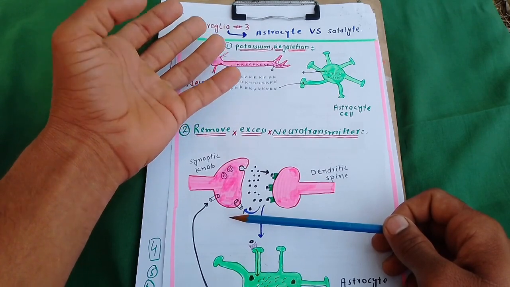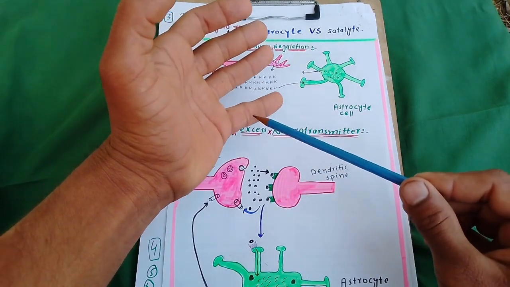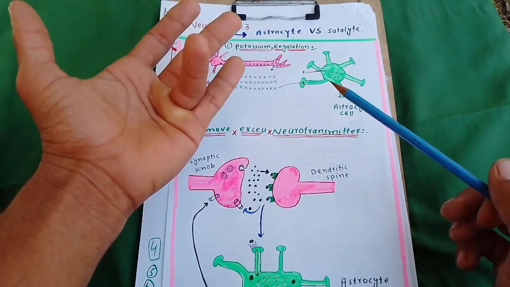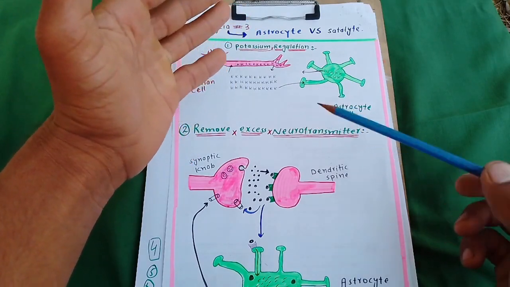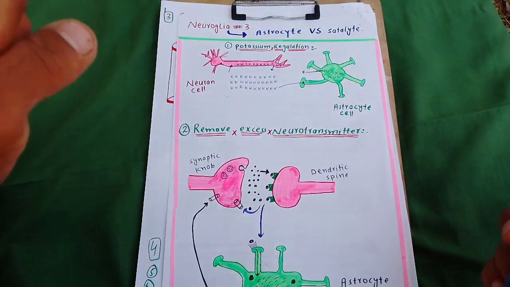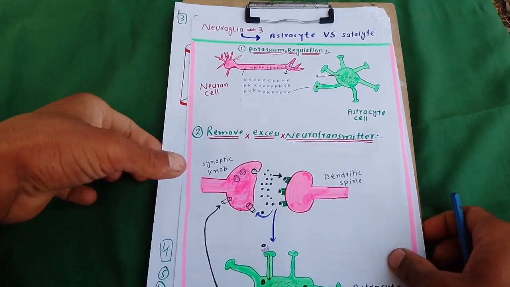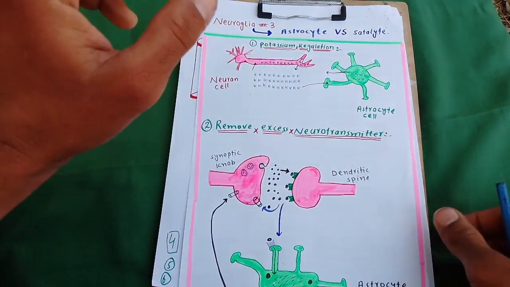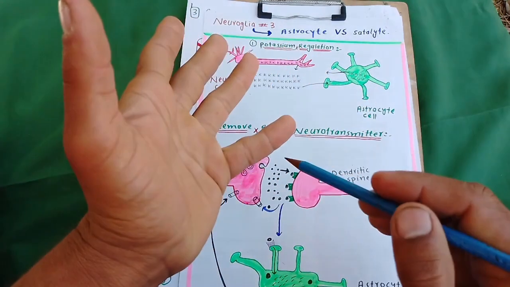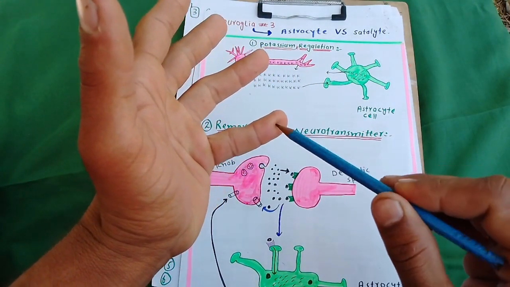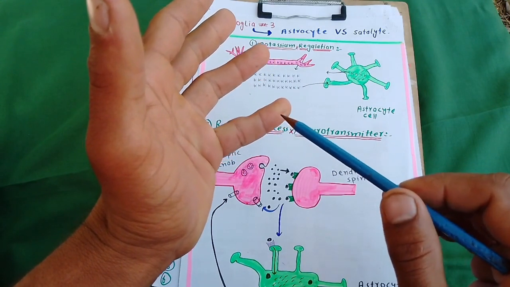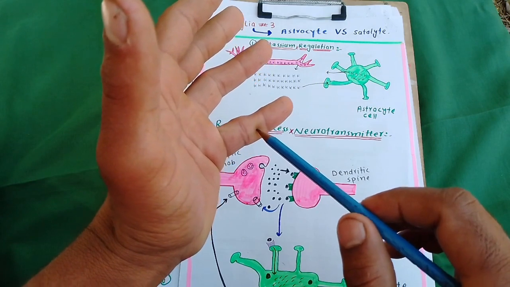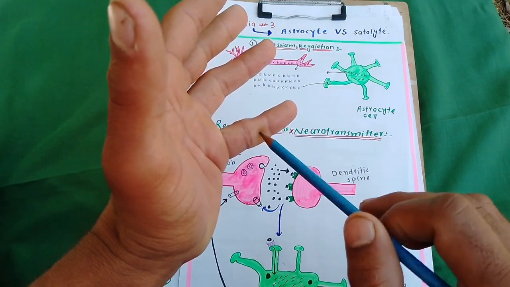Neuroglial cells, as we know, have many types: astrocyte, satellite, Schwann cell, oligodendrocyte, radial cell, ependymal cell. So these are the types of neuroglial cell. But in this lecture we will discuss what is astrocyte and what is satellite. What is astrocyte? Astrocyte, number 1, is a neuroglial cell. This is the supporting cell of the central nervous system, the spinal cord and the brain.